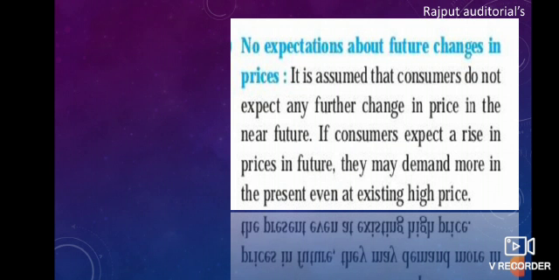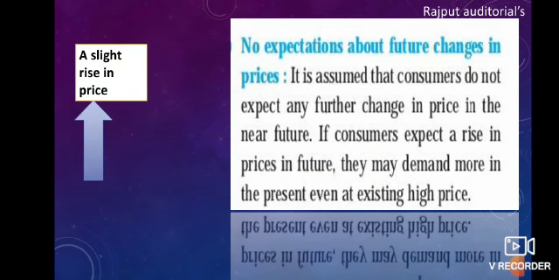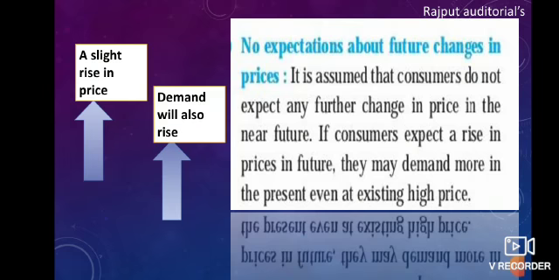So this should not happen in the case of assumption. There should be no expectations of the consumer towards any commodity. So here what happens is a slight rise in the price causes demand to also rise. So this should not happen. The consumer should not expect any future change in price.